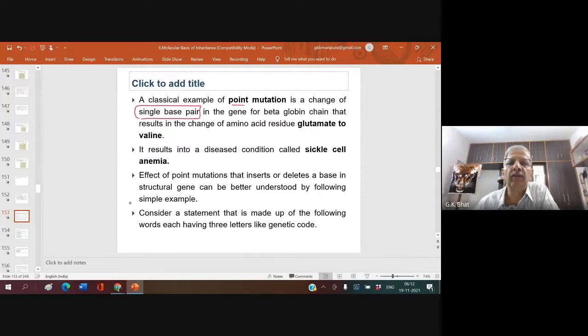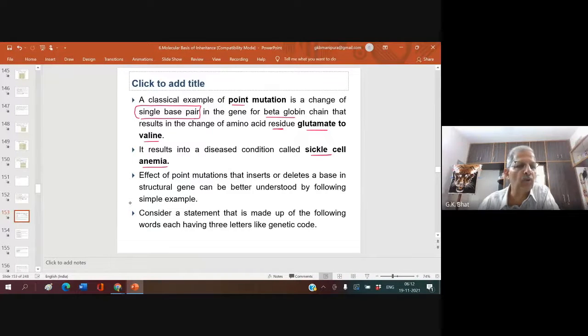In the gene for beta globin chain, it results in a change of amino acid residue glutamate, or glutamic acid, to valine. Whenever you say amino acid residue, it means amino acid. It results in a disease called sickle cell anemia.